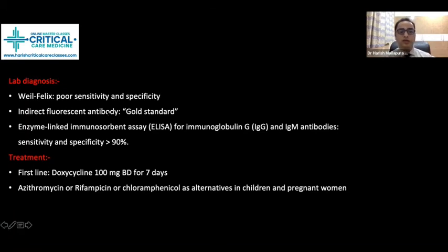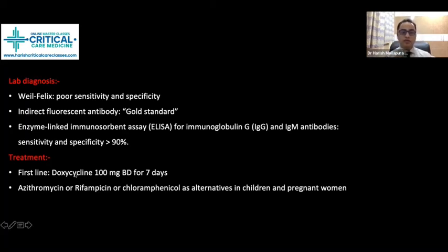Indirect fluorescent antibody is considered the gold standard. ELISA-based IgG and IgM antibodies have sensitivity and specificity of more than 90%. Practically, we do scrub IgM, which has good sensitivity and good specificity as compared to Weil-Felix.